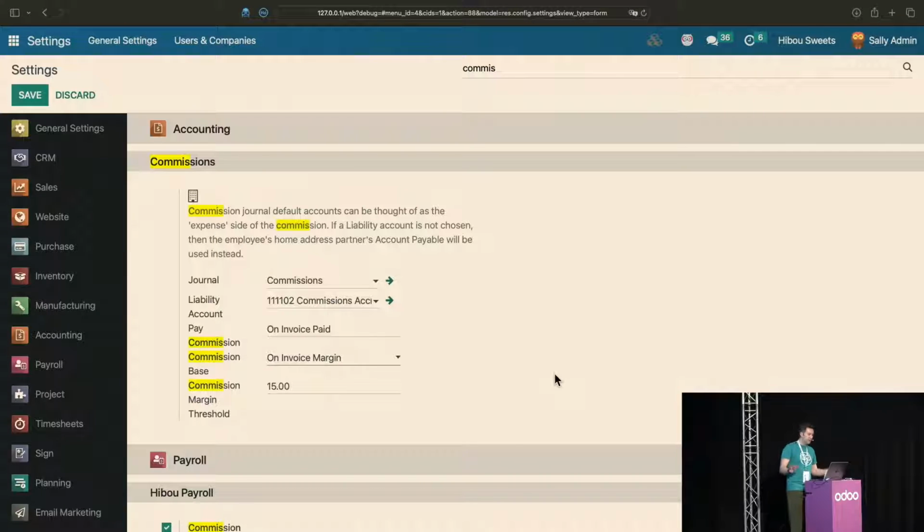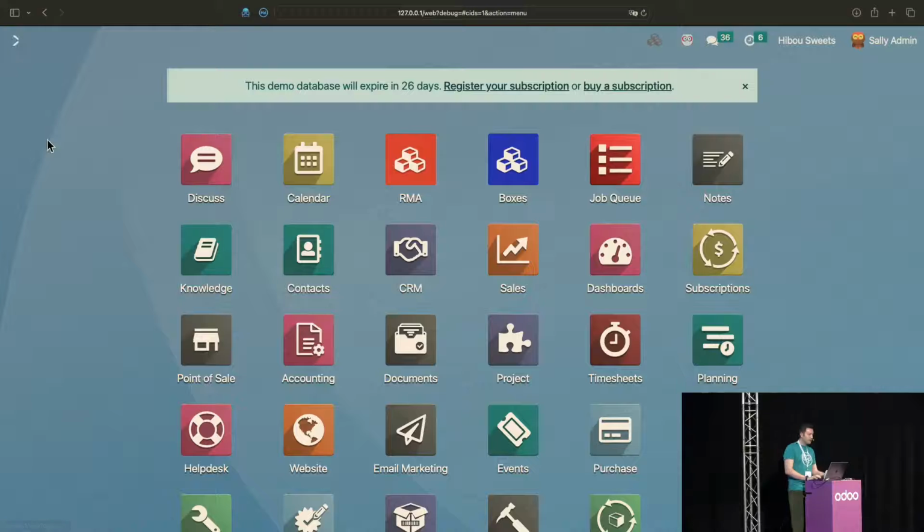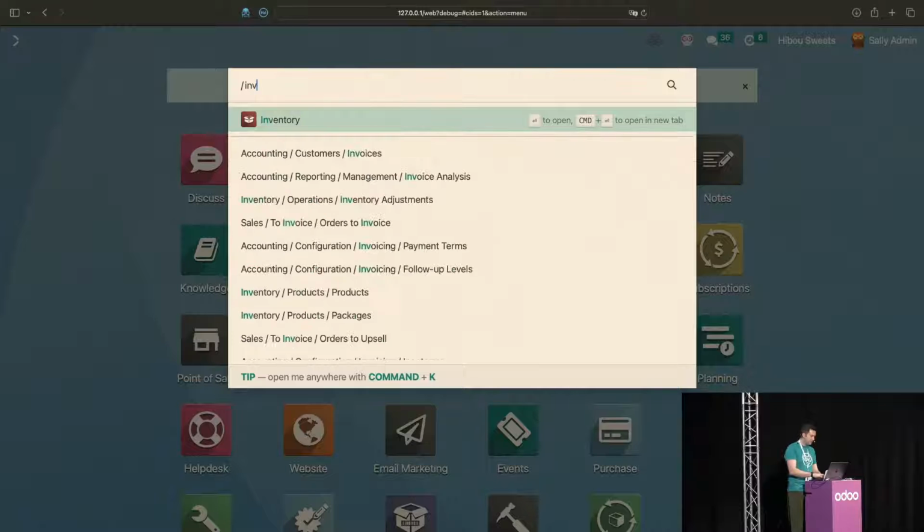So that's all the data you need to know, right? We memorized everything about the employee setup, right? We're going to play a little game called Predict How Many Commissions We Get and what it's based on. So let's go over into invoicing.